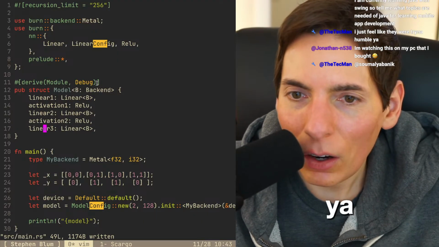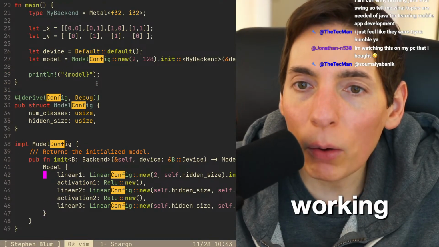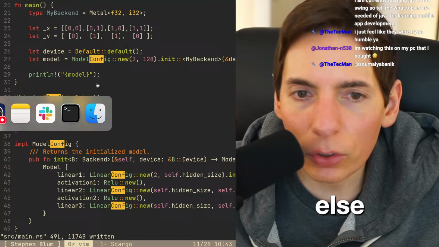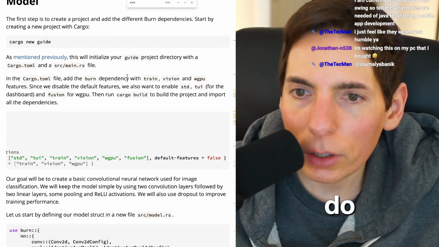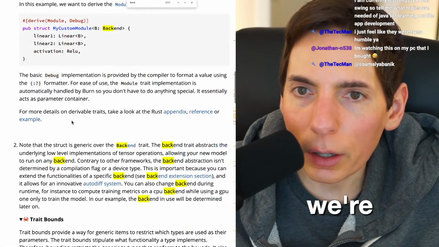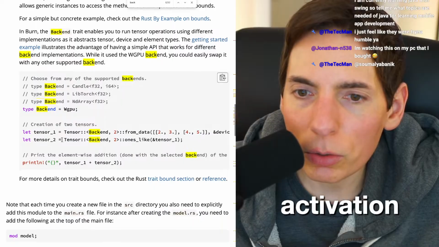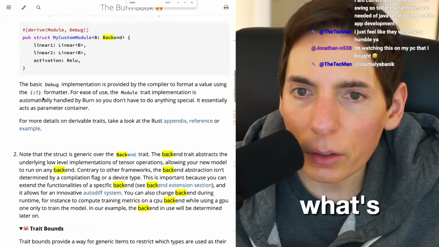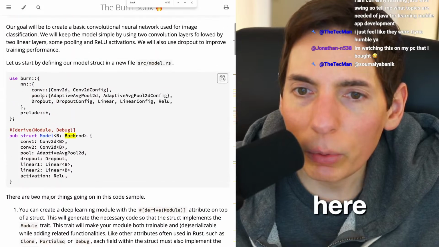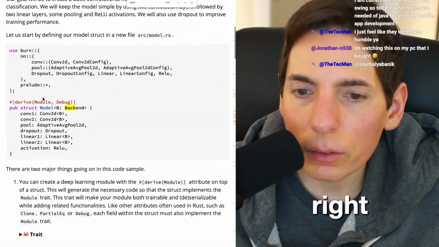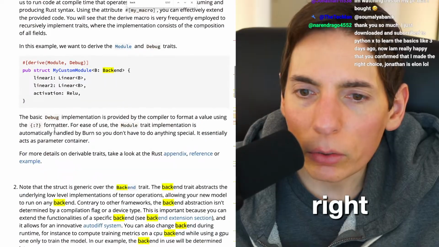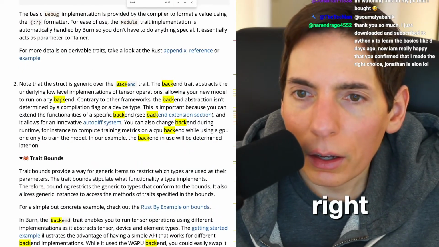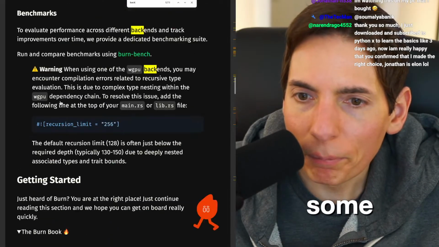Good to see ya. All right, let's see if we can get this all working. So I want to do a model forward now. So we initialized it. What else do we have to do? Let's pop it over here. All right, so we're almost done. Linear activation, backend WebGPU, tensor, okay. What's going on here? Let's see here. Did we grab it all already? Grabbed it. All right. It seems like we're missing some stuff here.